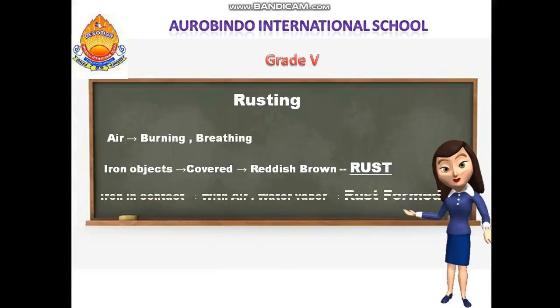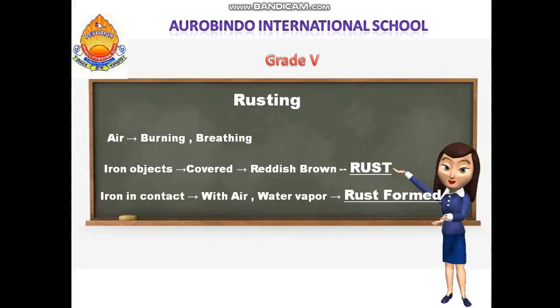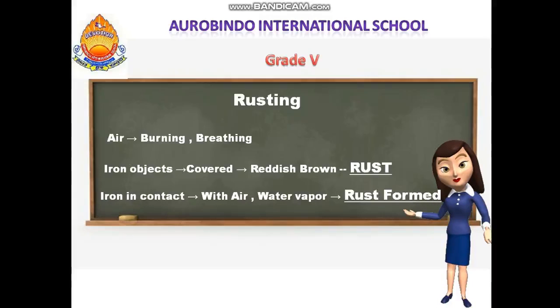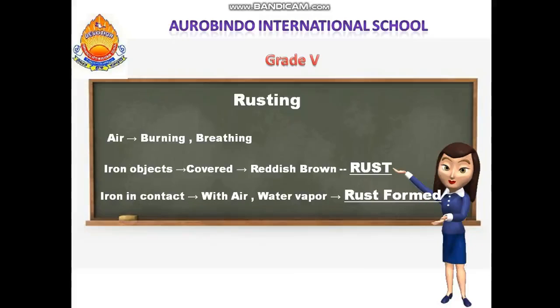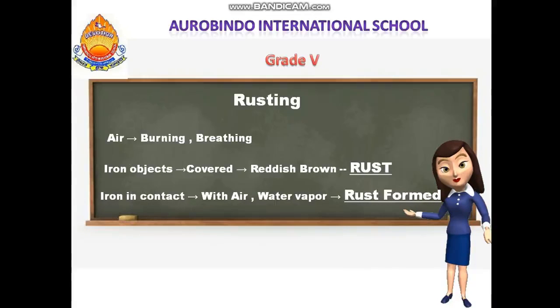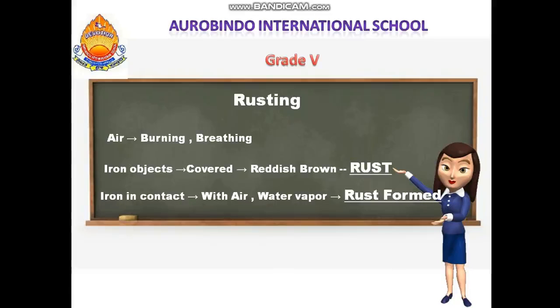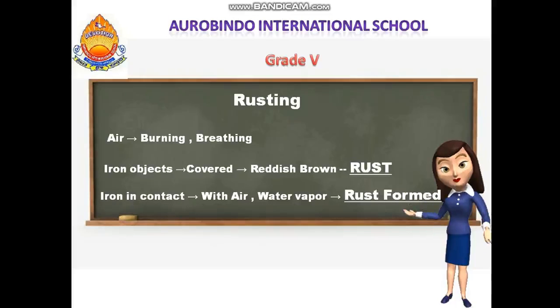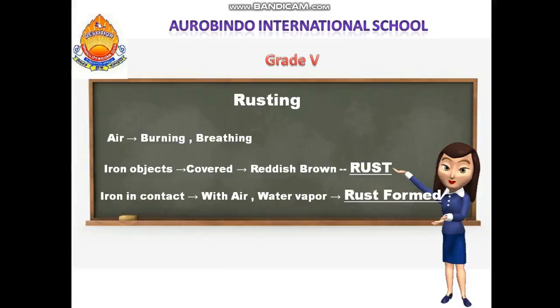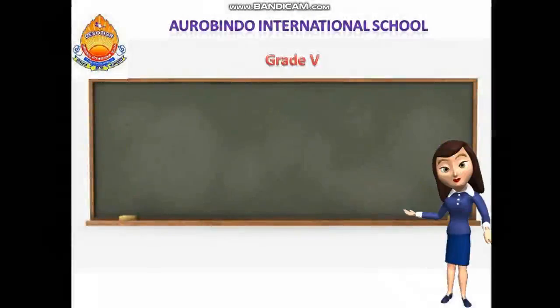This happens because when air and water vapor come into contact with the iron object, then that object will get rusted. Rusted means thuru. Air and water vapor both come into contact with the iron material, and it gets rust, thuru pidikkudhu, we will tell. Okay, so far are you all clear?